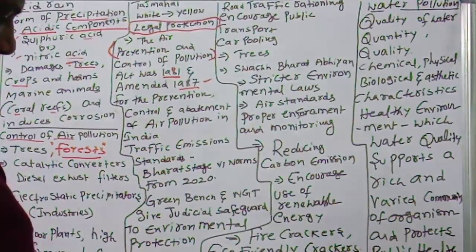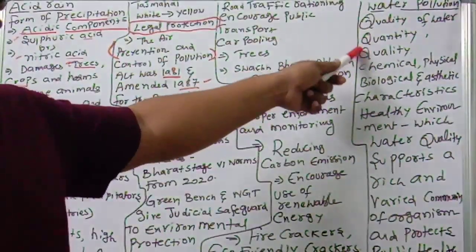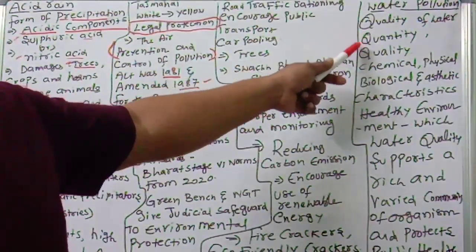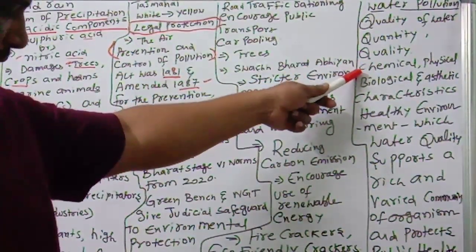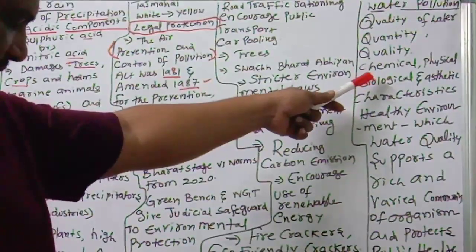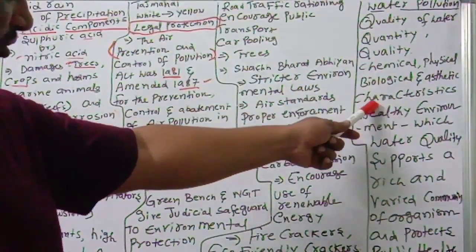What I'm telling here is that water has two dimensions that are closely linked: quantity and quality. Quality is based on chemical, biological and physical characteristics, and aesthetic characteristics, that is appearance and smell.